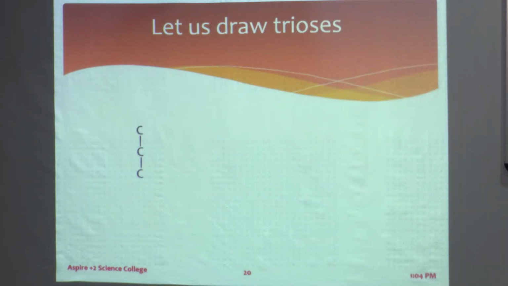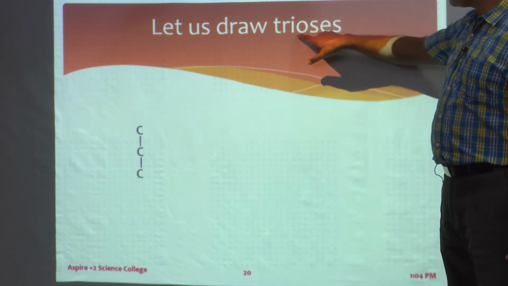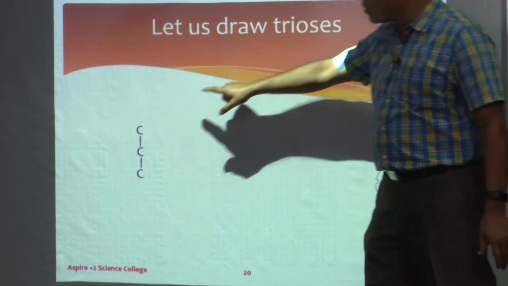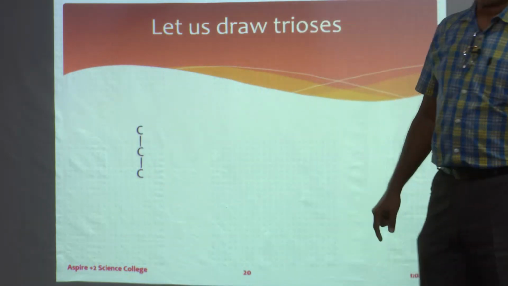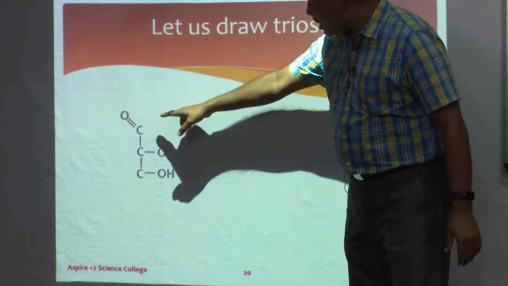Now we are drawing a triose. So when we are drawing a triose, first, tri means what? Tri means 3. So we will just simply put 3 carbon atoms, one after another. Then we have to see whether it is an aldehyde or a ketone. We are now drawing first the aldehyde. So we will put the aldehyde group.